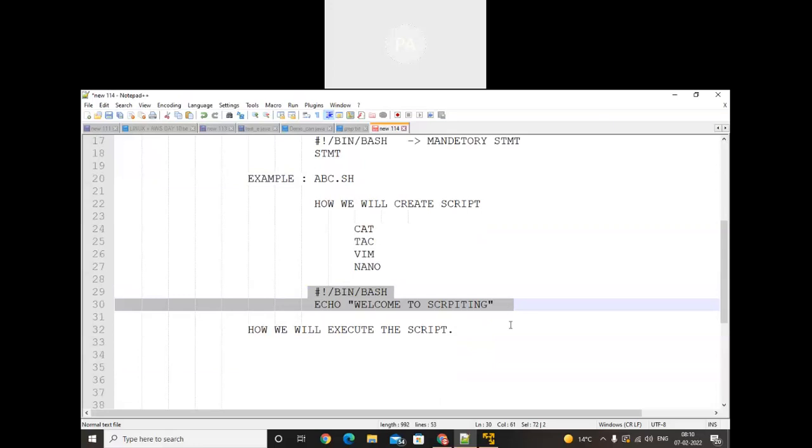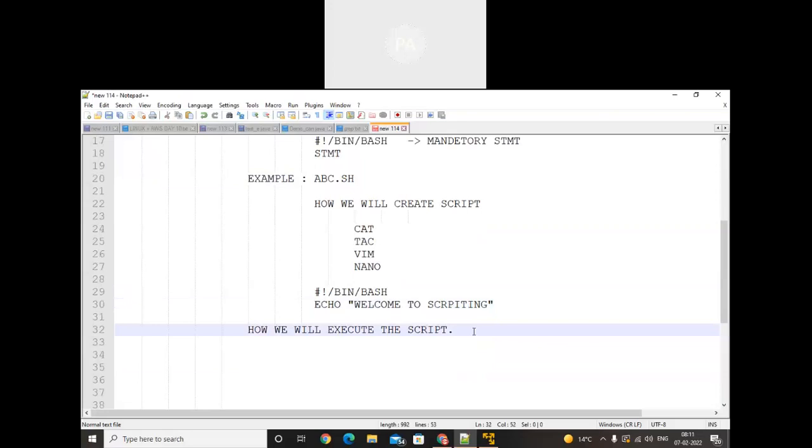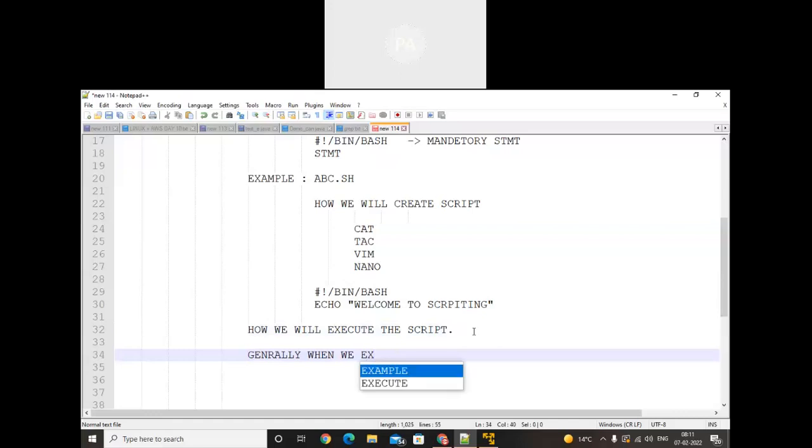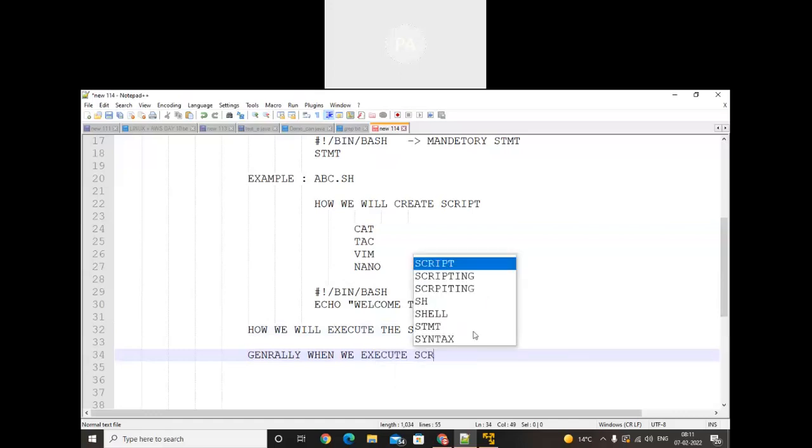Once we save the script, we now need to execute it. What ways are available to execute a script? Generally, when we execute a script, we have three options.